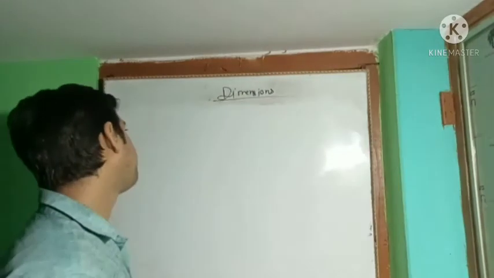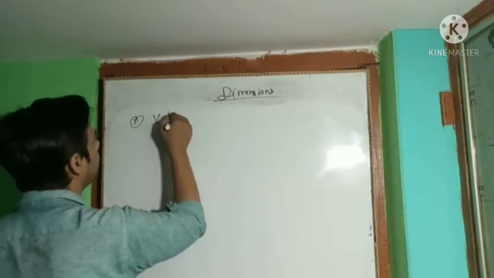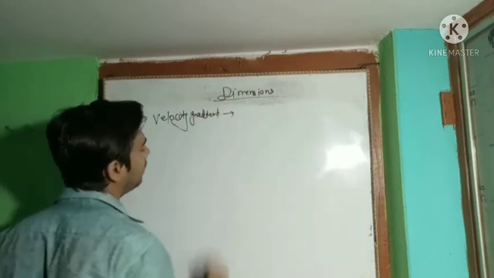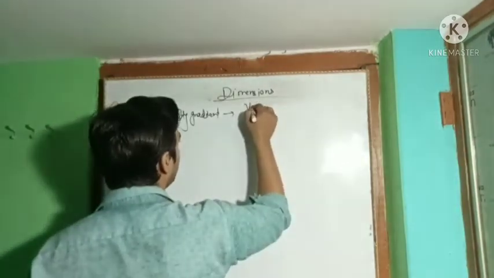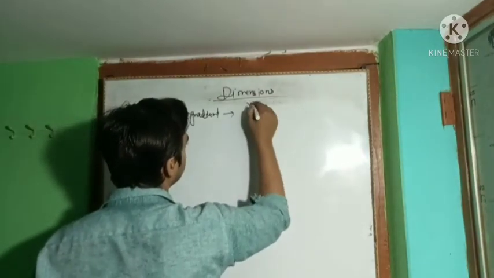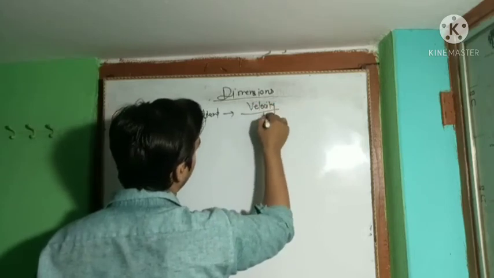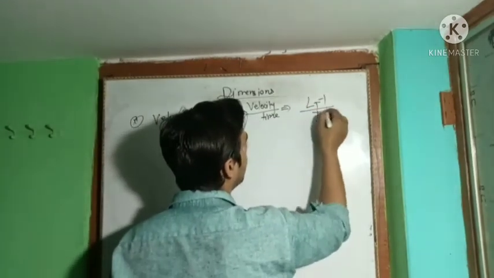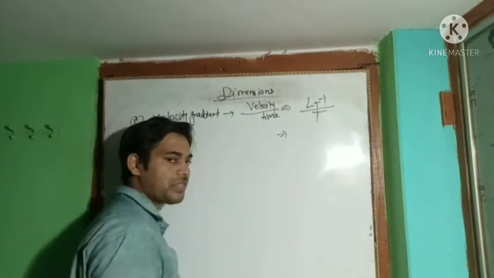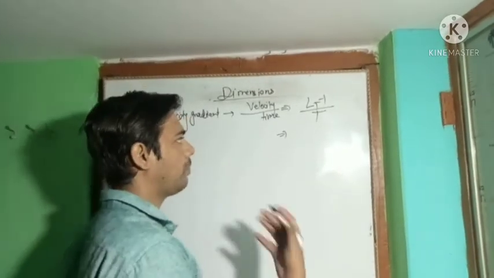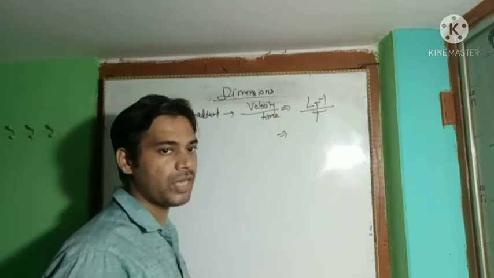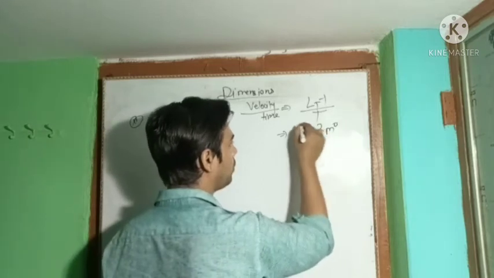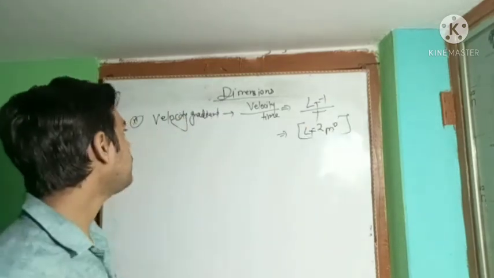Okay, so come to the point: velocity gradient. Velocity gradient will be defined as velocity upon time, velocity divided by the time. Okay, so the dimension of the velocity will be LT to the power minus 1, divided by the time T. So this T will go to the upper side, the sign will change, and T to the power minus 1 already exists, so it will be T to the power minus 2. So LT to the power minus 2 and M to the power 0. This is the dimensions of velocity gradient.